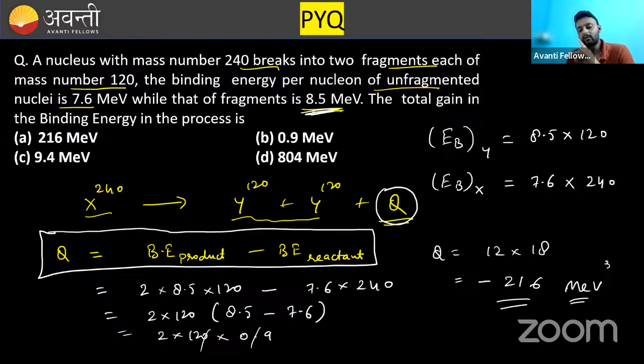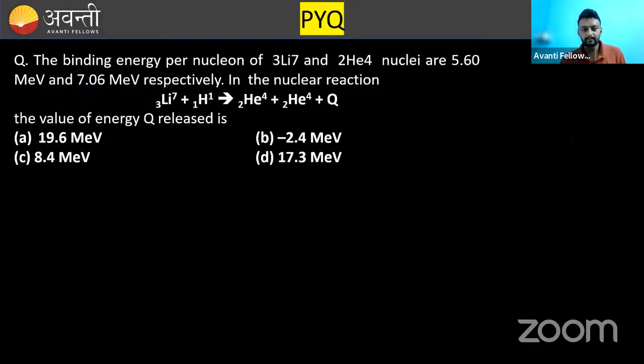And if Q comes out to be positive, it is known as an exoergic process. You know the terms exothermic and endothermic, I hope. So if energy is released, it is exoergic. If energy is absorbed, it is endoergic. Clear? Moving further.